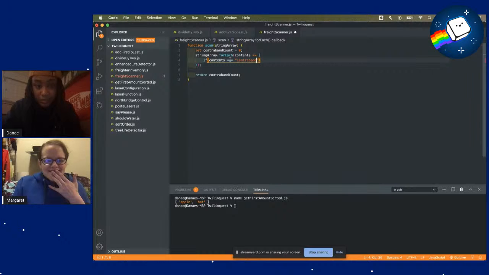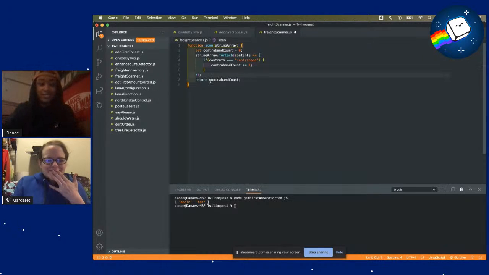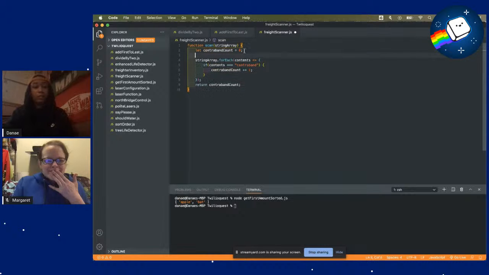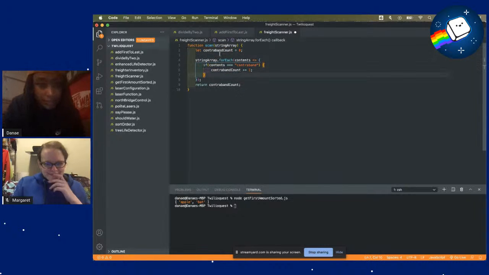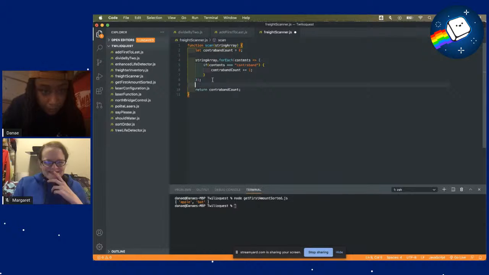Did I spell contraband correctly? Contraband, I think. If that is true, then contraband count, maybe plus equal 1 here. Is it plus plus? I think. Let's look at this. So I'll put some lines to make this a little clearer.